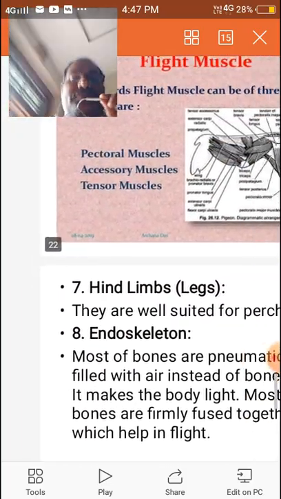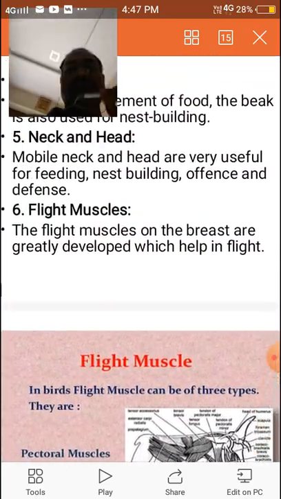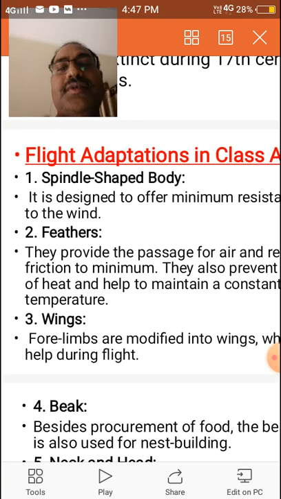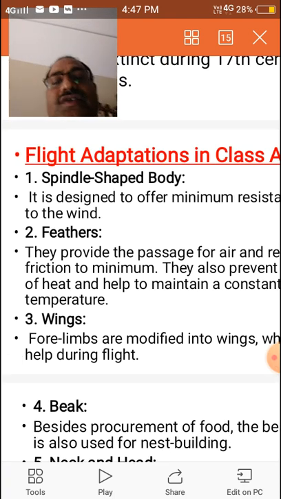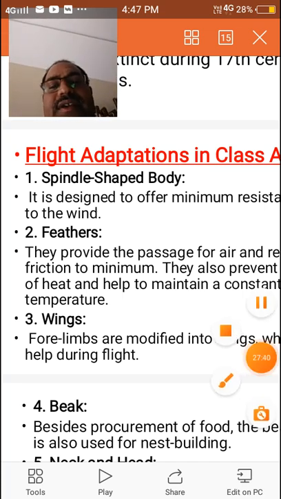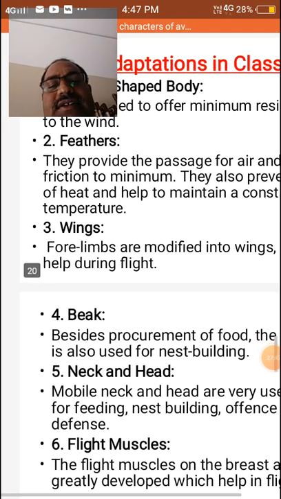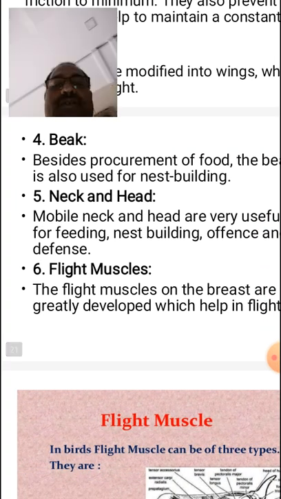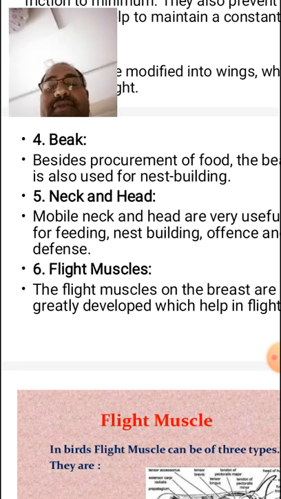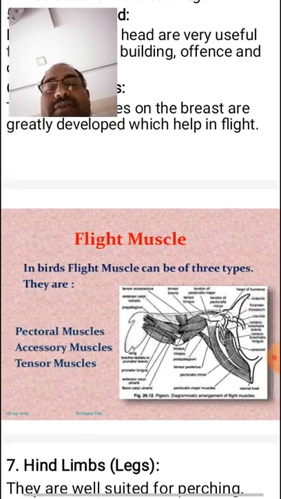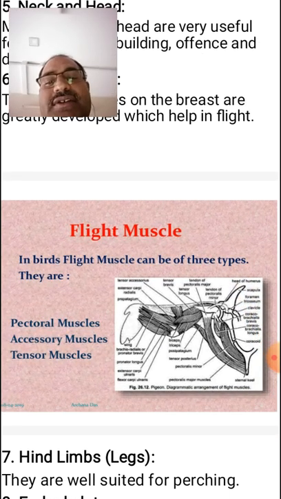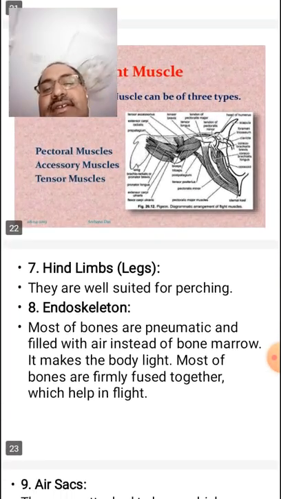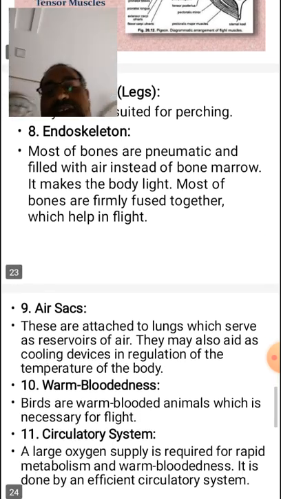I repeat once again the flight adaptations: spindle-shaped body, feathers and wings, modified beak, neck and head, and flight muscles, which are the pectoralis major, pectoralis minor, coracobrachialis, and air sacs.